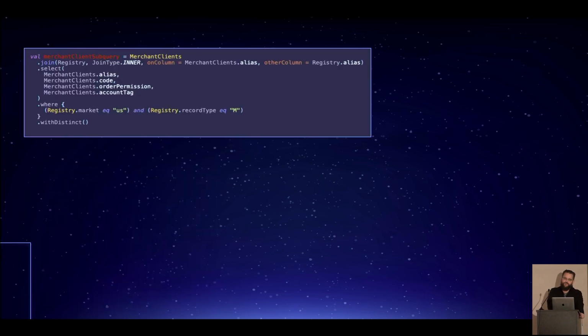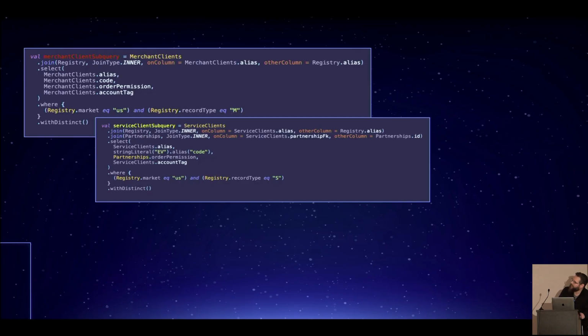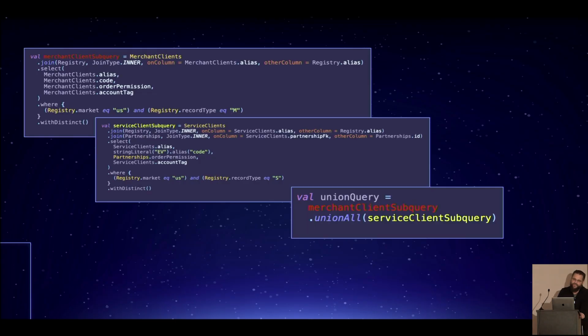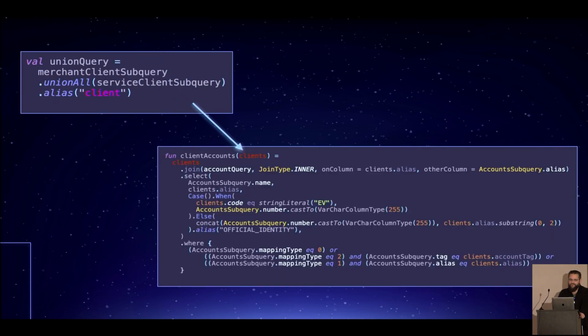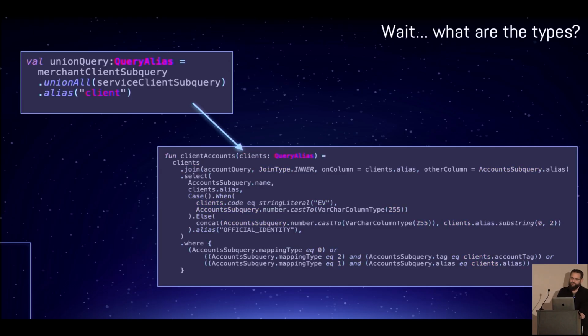Okay. All right, so we have these table values, right? We can't use normal columns, so we have to use these things. All right, let's create these two. Let's create the union, alias the union, take this, pass it into the outer query, right? We solved the problem? No, actually, I haven't shown you the types. This is a completely untyped thing. You have no clue what frickin' columns are inside. Okay, so what is the dot? What comes after the dot?